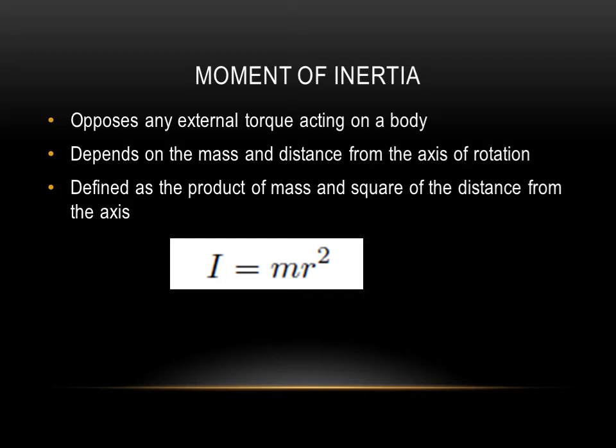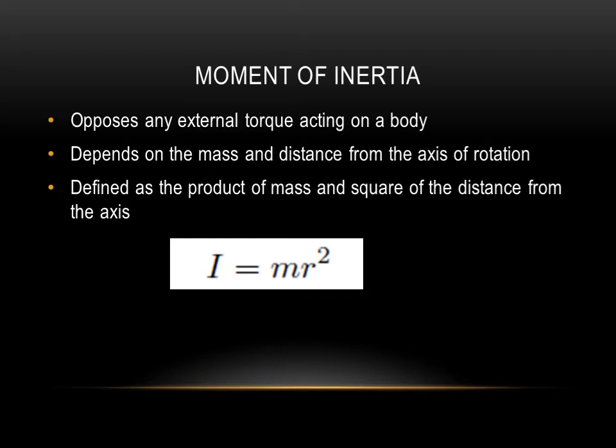Okay. Similarly, if a body is possessing a rotational motion, what will happen? If a body is experiencing any rotational motion, the body possesses a property which opposes any external torque acting on it, so that it changes its state of rest or uniform rotation.